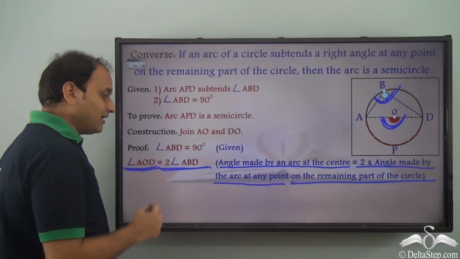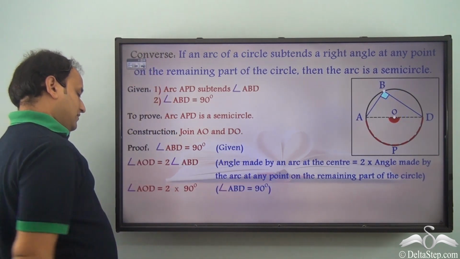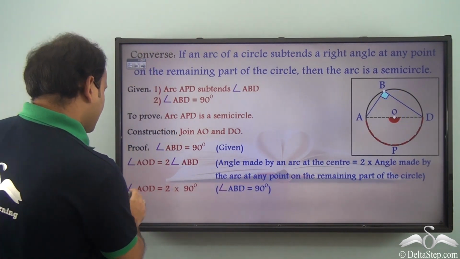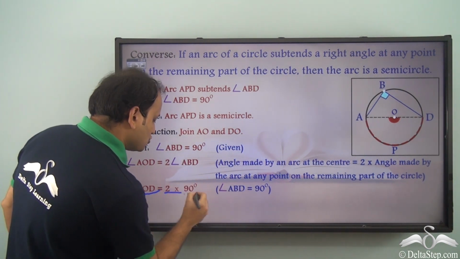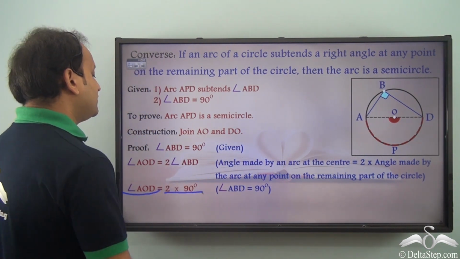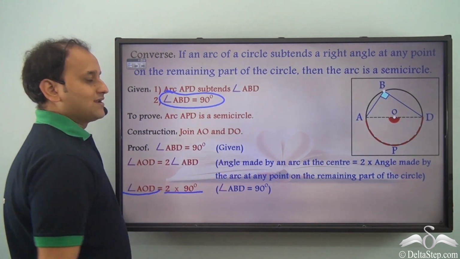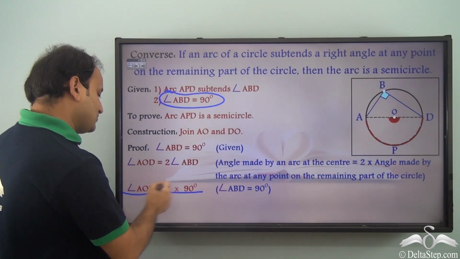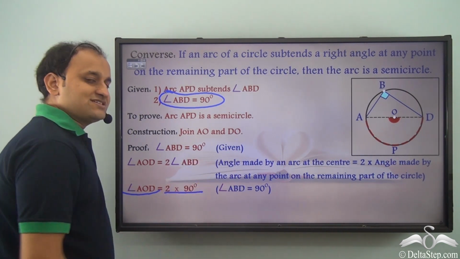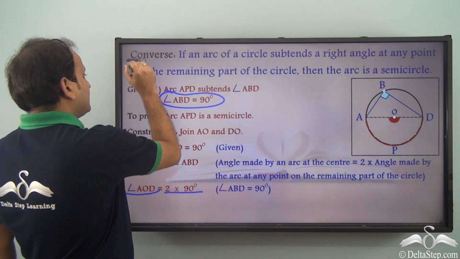So angle ABD. Now we can write this as angle AOD is equal to 2 into 90 degrees, because we know that angle ABD is equal to 90 degrees, isn't it? So this is what we get. Now 2 into 90 degrees is nothing but 180 degrees, isn't it?